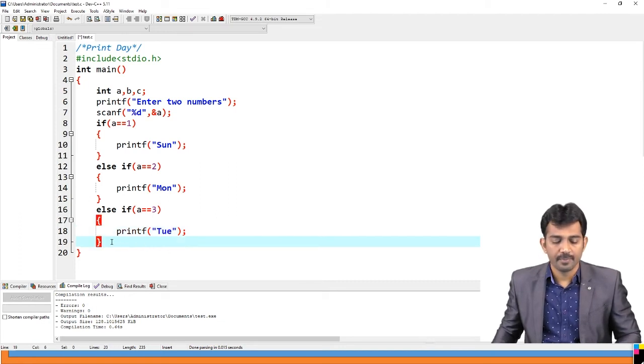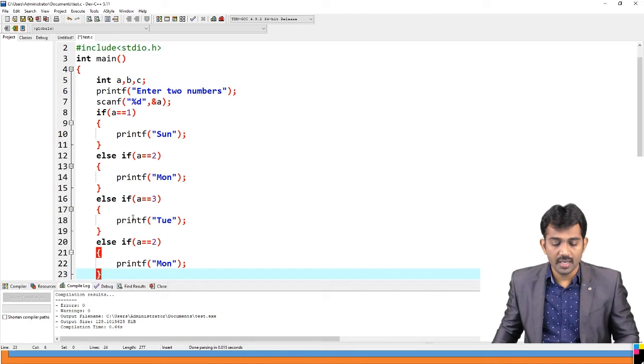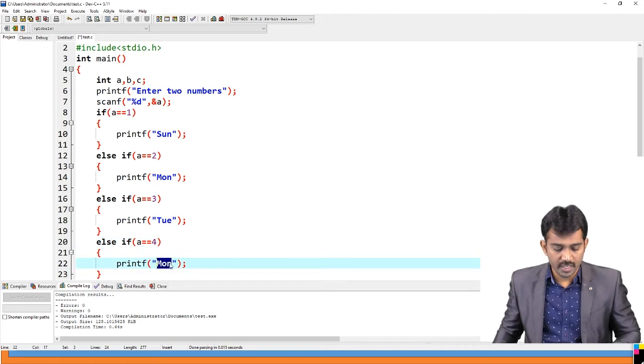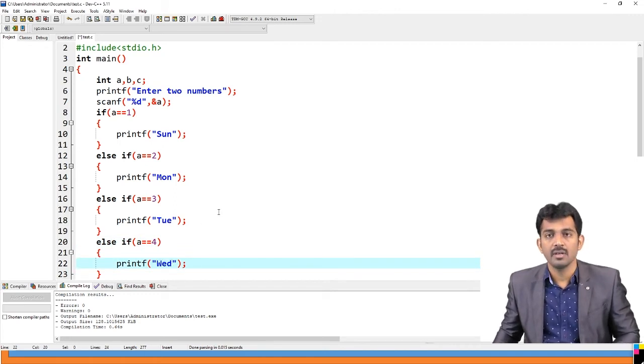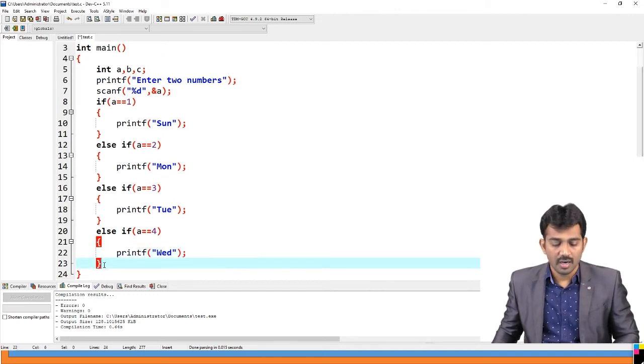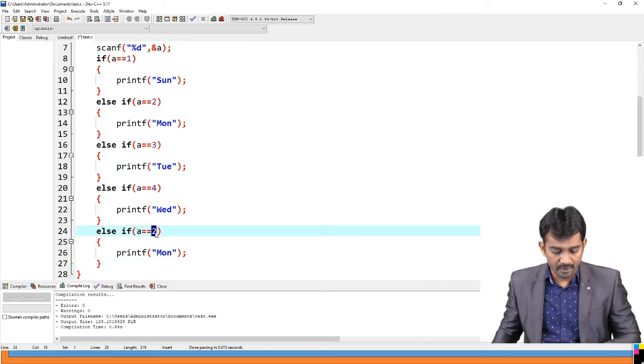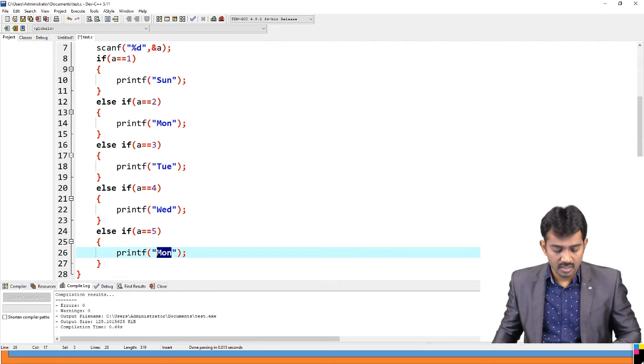And else if A equal to 4, then should print Wednesday, right? And if A equal to 5, then Thursday.